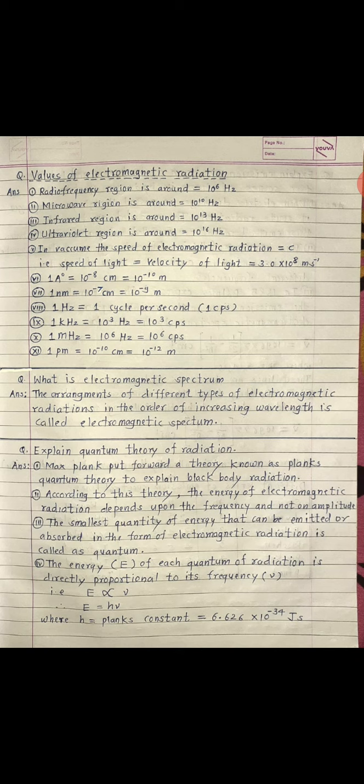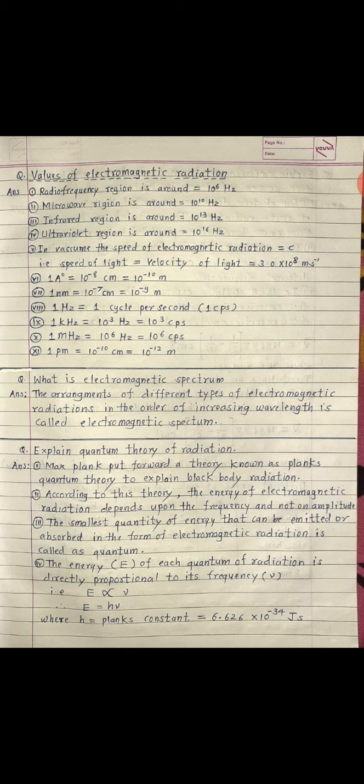Okay, what is 1 picometer in centimeter? 1 picometer is equal to 10⁻¹⁰ centimeter and 10⁻¹² meter. Okay, next, 1 hertz. 1 hertz is equal to 1 cycle per second, that is 1 cps. Cps means cycle per second.